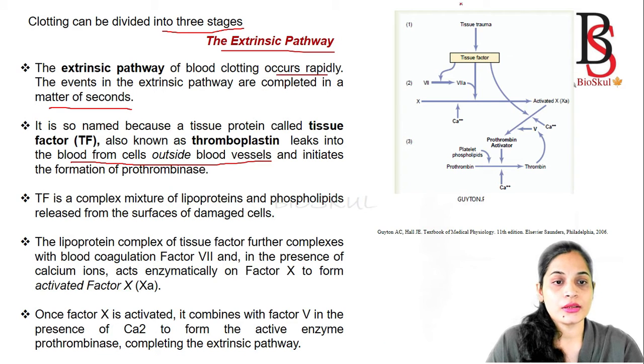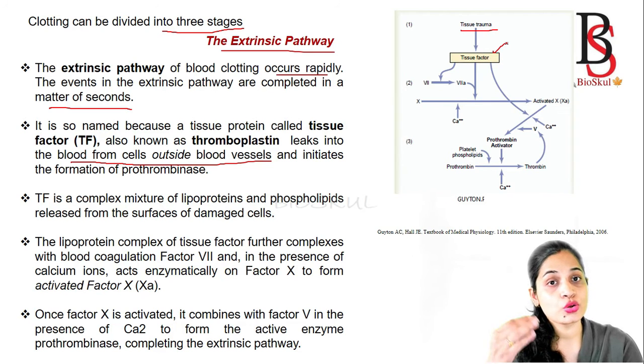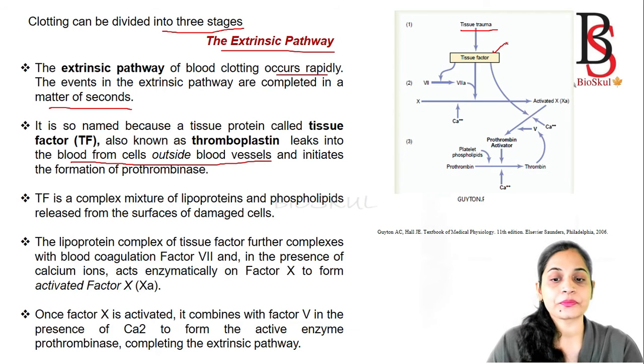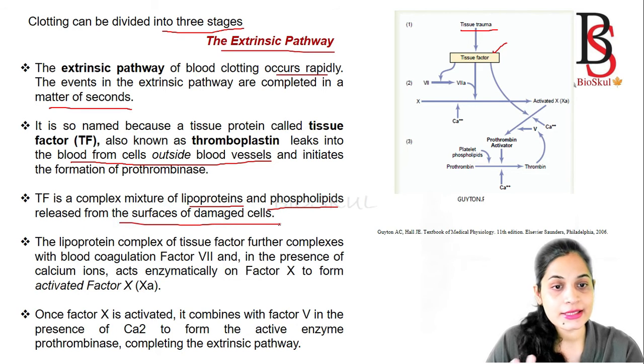If there is a tissue trauma, then there is the release of tissue factor, which is known as the thromboplastin, and it leaks into the blood from the cells outside the blood vessel. And this tissue factor is a mixture of lipoproteins and phospholipids. Okay, and it is released from the surface of damaged cells.